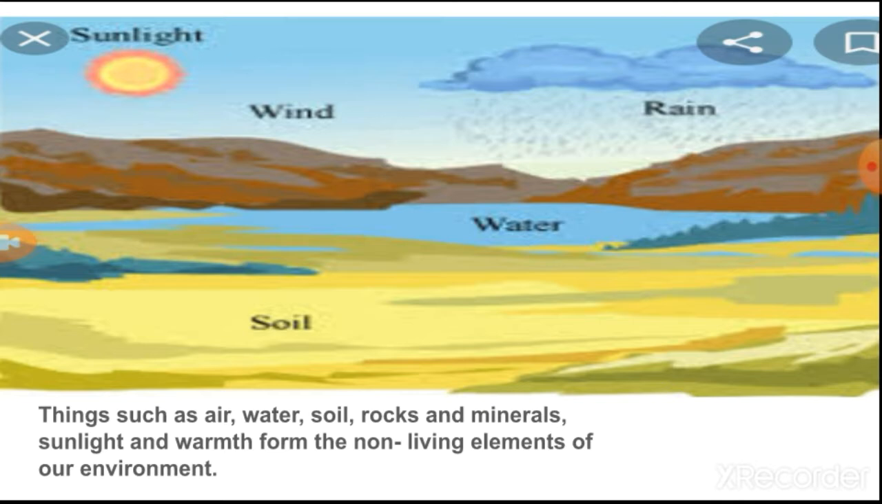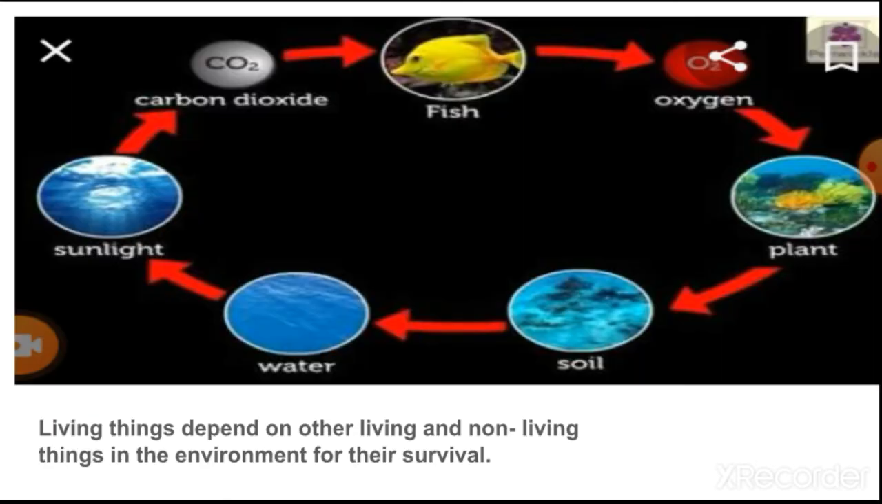Living things depend on other living and non-living things in the environment for their survival. Like we are living things, isn't it? We depend on water. We depend on plants. If plants were not there, we would not get green vegetables. If water were not there, the plant cannot grow. If soil is not there, it is not possible for a plant to grow. We need oxygen also, and oxygen we get from plants.